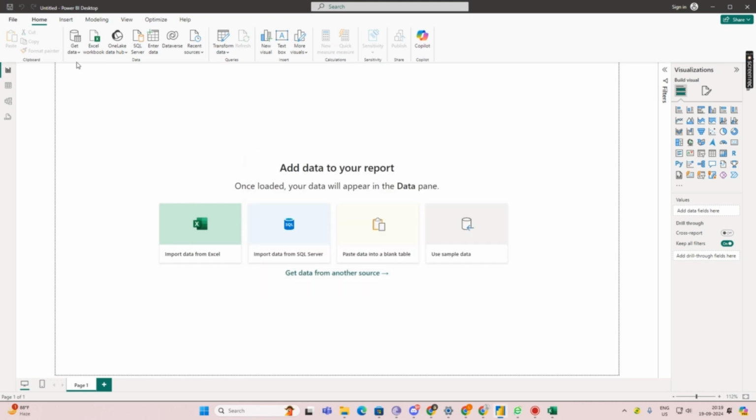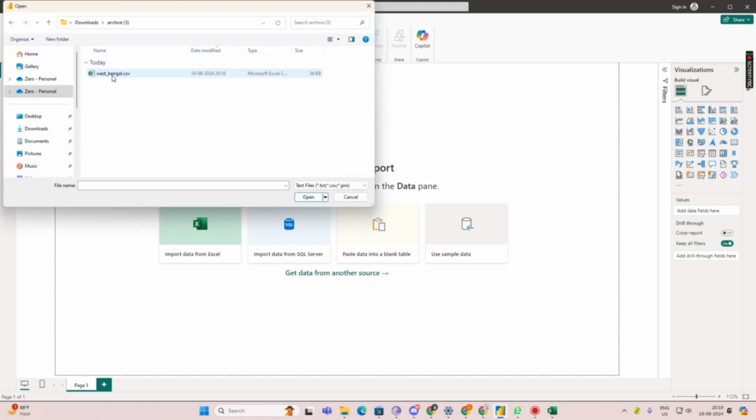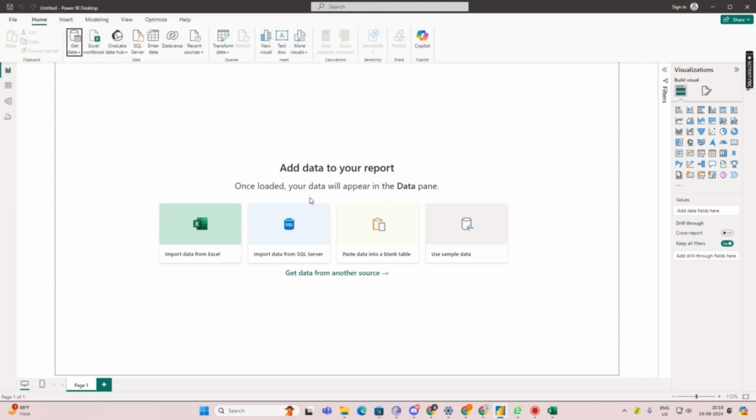After that you will see there is a Get data option, first. Click on Get data and click on Text/CSV, because we know that our file is a CSV file. Select the data and click on open. Now see, it will get opened.